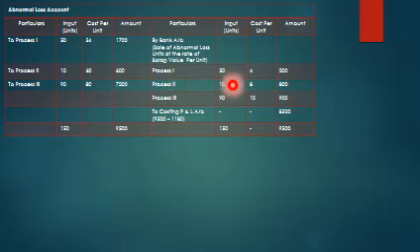Process 2, 10 into 8, 80. Process 3, 90 into 10, 900. The difference amount, whatever it is, is transferred to costing profit and loss account.